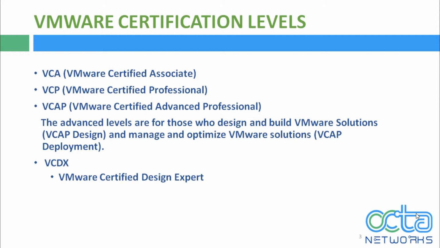Before going further, let's see some VMware certification levels. The first one is VCA, that is VMware Certified Associate. It's an entry level certification for VMware Cloud and Virtualization products. There are four separate versions of this certification: first is cloud, then data center virtualization, end user computing and network virtualization. The second one is VCP, that is VMware Certified Professional. It's a certification designed to demonstrate technical competency with VMware vSphere and related technology. In order to obtain this certification, a candidate must take the VMware authorized training course either online or in person.